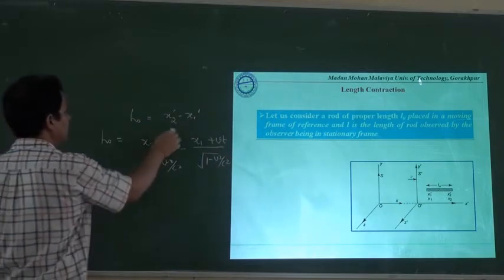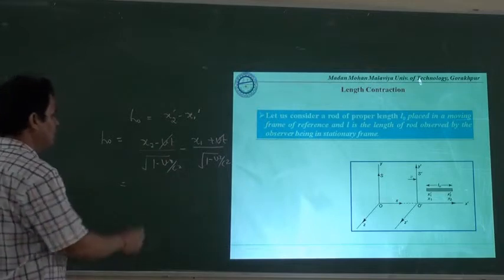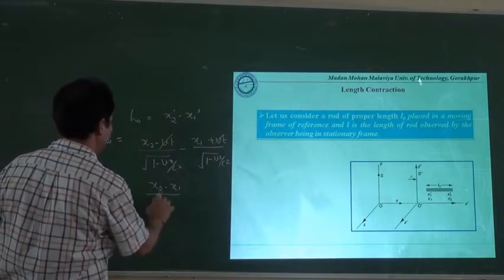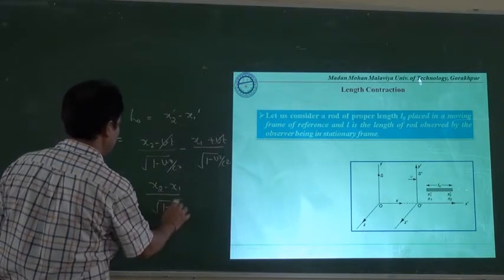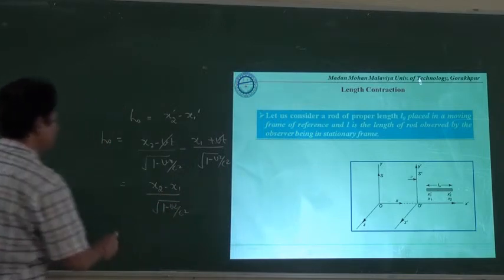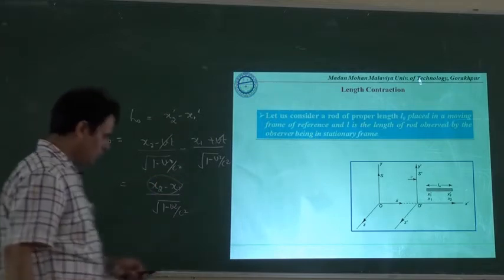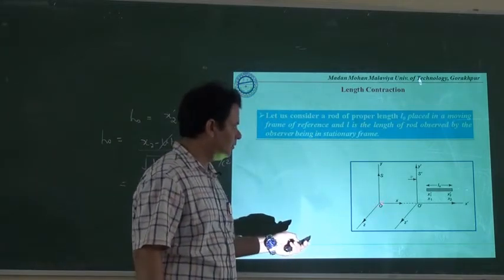Simply you will see that the vt terms cancel out and we will have x2 minus x1 upon under root 1 minus v square upon c square. This will be the length of the rod observed by the observer here.